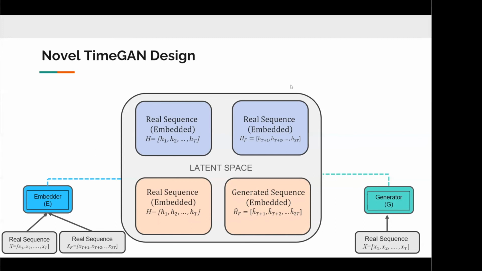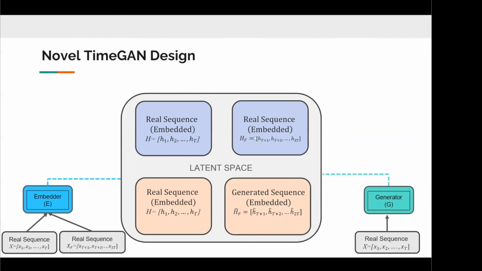Now, this architecture is trained in three phases. In phase one, the autoencoder is trained similar to the conventional TimeGAN design, where X is fed into the embedder and it outputs H, and then H is fed into the recovery component whilst minimizing the reconstruction loss. In phase two, the supervised loss is fed with, instead of H and H hat, HF and HF hat. This is so that the supervised loss minimizes the difference between the future time steps of interest. These are the future time steps of interest.